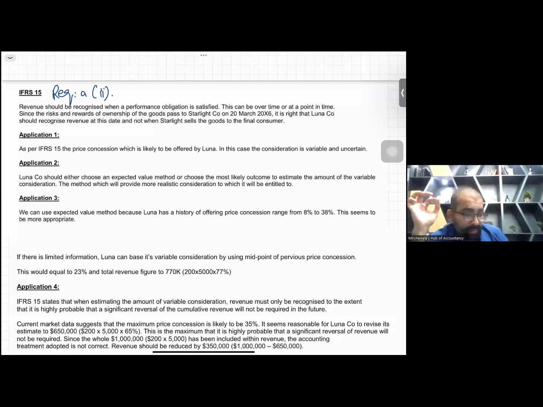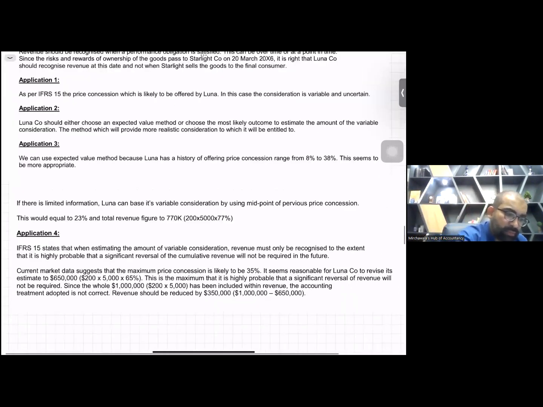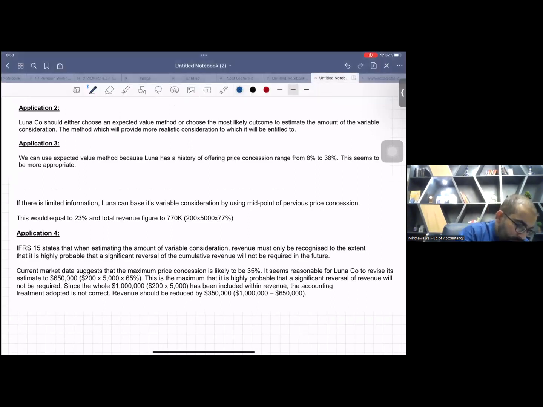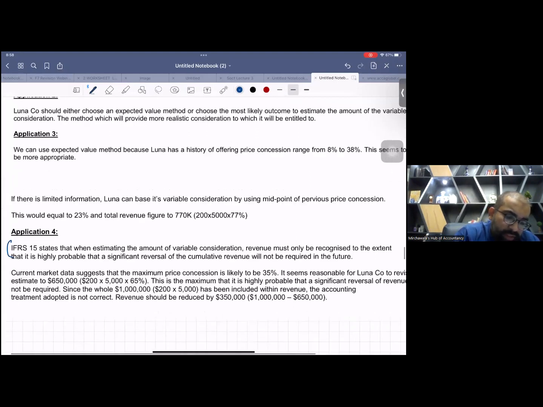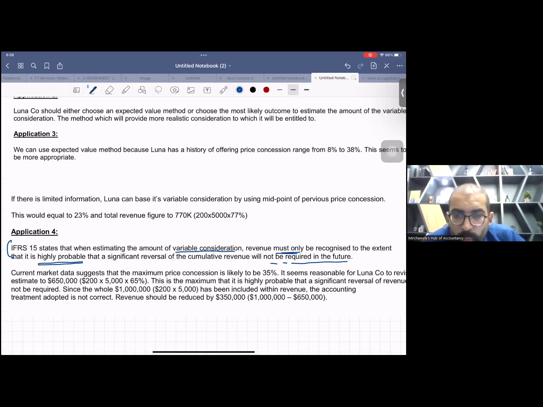Now, the real thing is application number 4. Look at this thing, read it. IFRS 15 states that when estimating the amount of variable consideration, revenue must only be recognized to the extent that it is highly probable that a significant reversal of the cumulative revenue will not be required in the future. That means you should not do reversal in the future, right? And now finally I've written the end, and this is the conclusion.